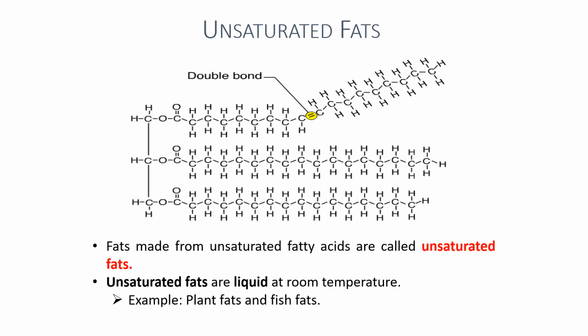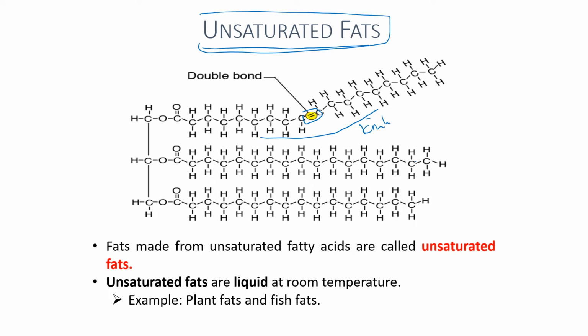Okay, so unsaturated fats. Unsaturated fats are fats where the fatty acid will have at least one double bond. Whenever a double bond exists, it causes the fatty acid molecule to be bent, or have a kink structure. Fats made up of unsaturated fatty acids are called unsaturated fats.